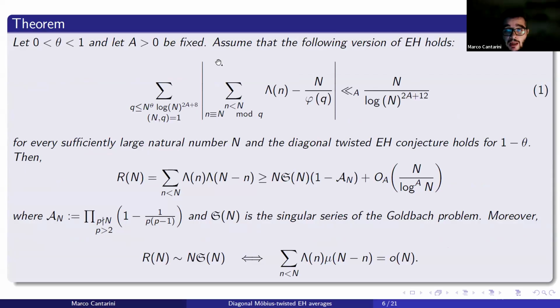If we have the Elliott-Halberstam conjecture in this form for some theta, and we have the diagonal twisted Elliott-Halberstam conjecture also for 1 minus theta, then essentially the Goldbach conjecture follows. So this new variant maintains the connection with the Goldbach conjecture, so it is an interesting variant to study.